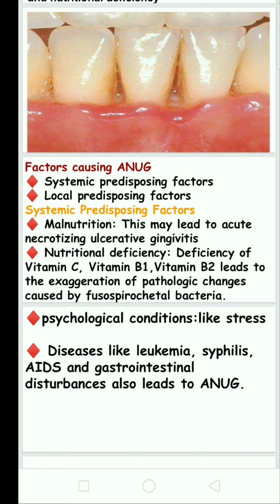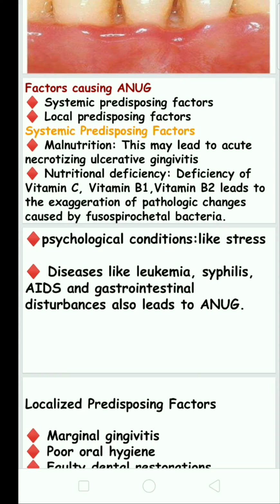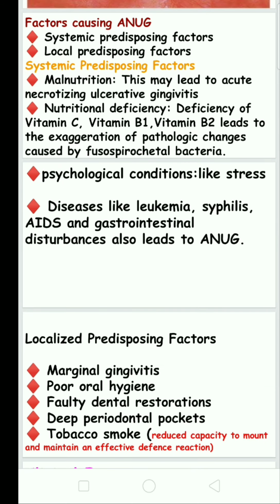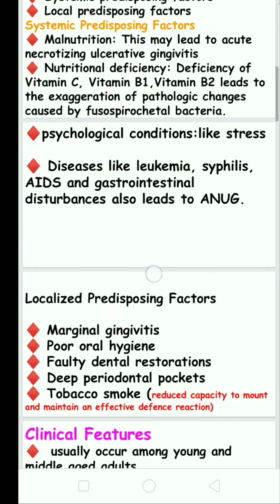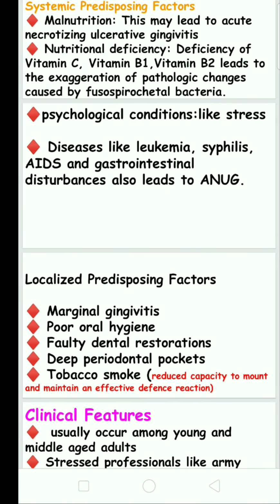At the same time, nutritional deficiency of vitamin C, vitamin B1, and B2 leads to the growth of fusospirochetal bacteria that cause necrotic ulcerative gingivitis. And psychological conditions like stress: the stress stimulates corticosteroid, and the corticosteroid paves the way for immunosuppression that leads to gingivitis. Diseases like leukemia and AIDS also lead to immunosuppression, which stimulates bacterial growth.